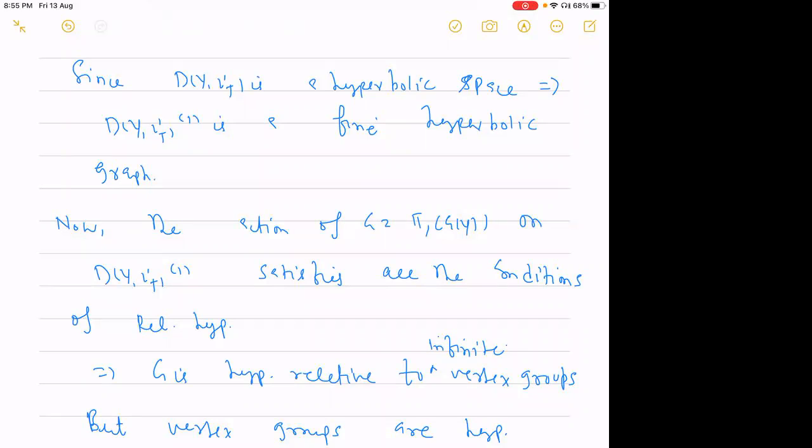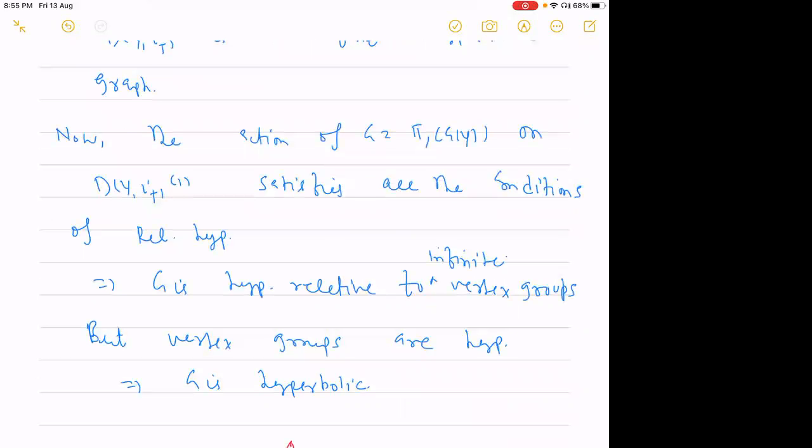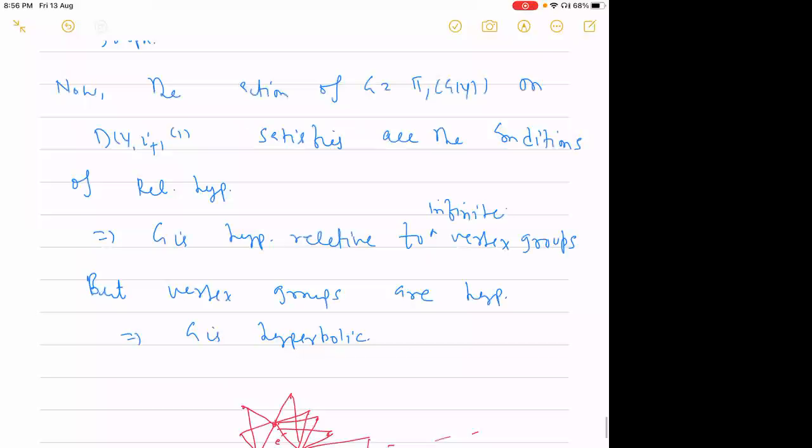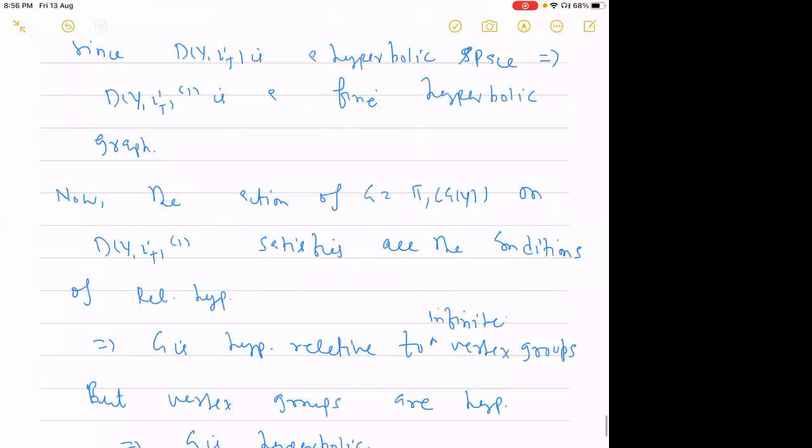So what does it mean? It means that G will be hyperbolic relative to the infinite vertex stabilizers. What are they? They are nothing but the vertex groups, the local groups. But we know that each vertex group is hyperbolic by assumption. Therefore, we can remove all these hyperbolic vertex groups from the collection, and the conclusion is that G will be hyperbolic. Okay, so this is the sketch of the proof of this theorem.